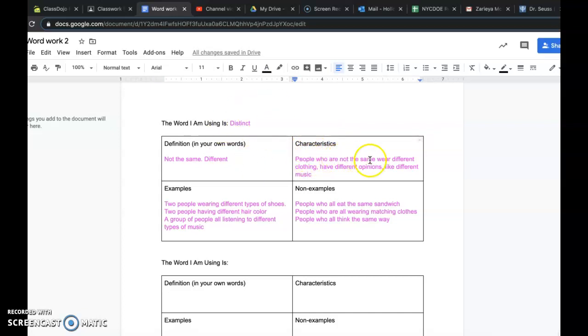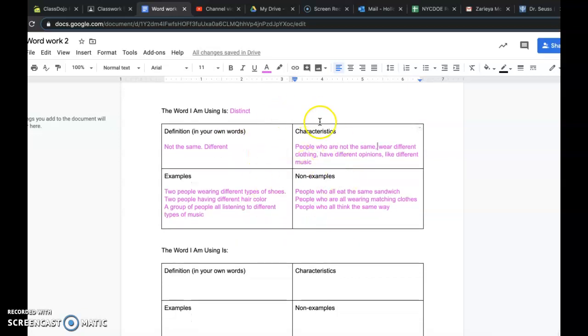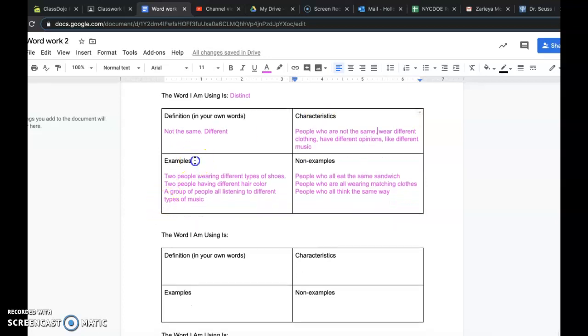So people who are not the same, who wear different clothes, who have different opinions, who like different music, those are characteristics of being different. So things that are not the same as everybody else. Then there's examples. So what's an example of something that is not the same, that's different?